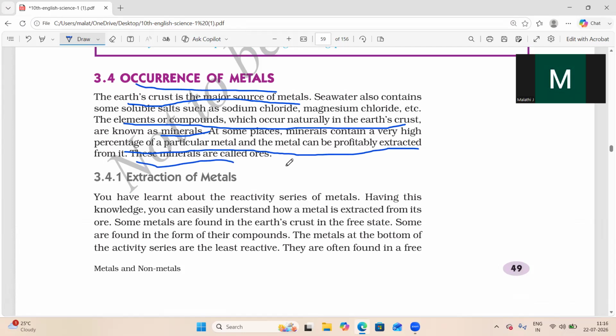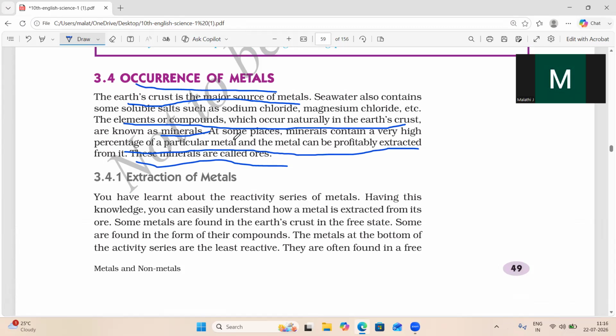That is called ores. Ores are the minerals from which metal can be profitably extracted. That is the definition of ores.